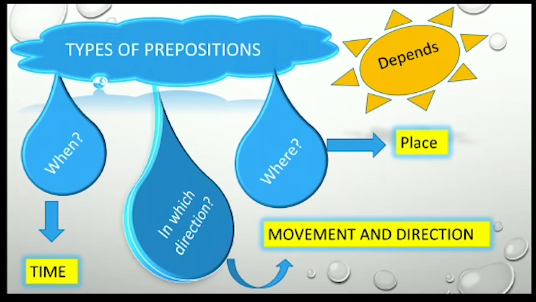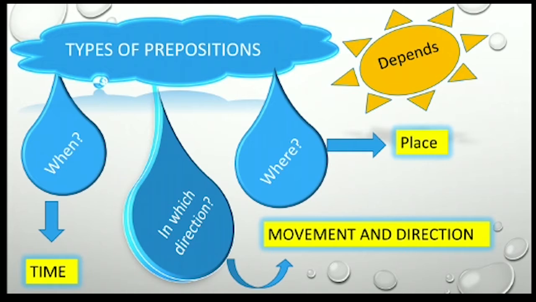If we raise the question when, whatever answer we get, we will find the preposition of time. If I ask, when did you go to school yesterday? I went at 6 o'clock. So here at is a preposition of time. Next is preposition of direction.